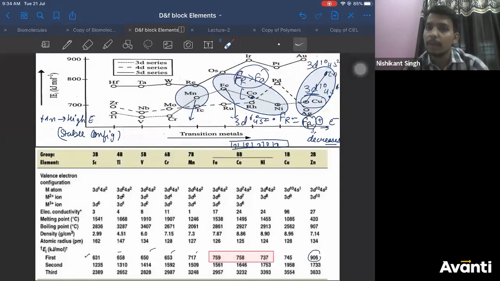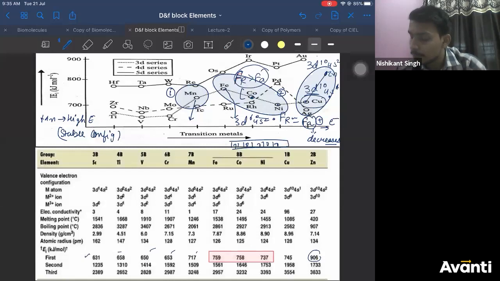Fulfilled configurations are stable, and if fulfilled configurations are stable, the ionization energy will be more. Correct? Is that clear, everyone? I would suggest you remember the following points. First section of the graph, second section of the graph, where you observe the abnormality, third section of the graph. Correct? For nickel, Chandan, I did not get your point. What's the problem with nickel? Nickel does not have fulfilled, no? So it should decrease only.